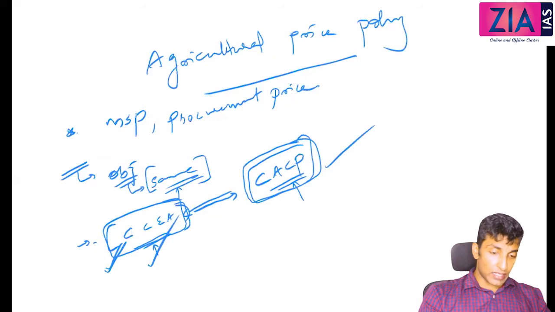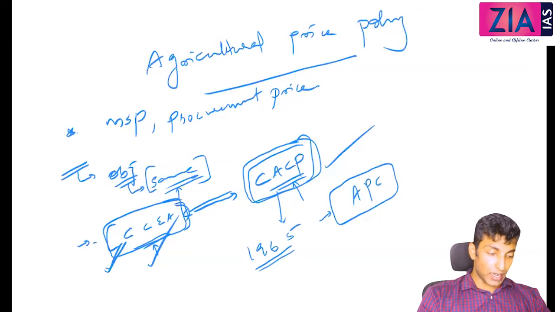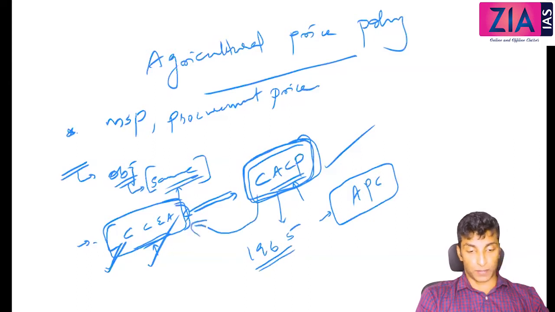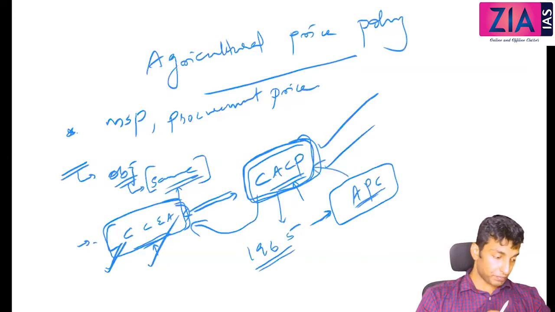See, CACP was actually established in 1965, when it was established as the Agricultural Price Commission, APC. It is just an advisory body only. So on the recommendation of CACP, the Cabinet Committee on Economic Affairs will fix it. It is just a recommendatory or advisory body. So Agricultural Price Commission in 1965, then it became CACP.